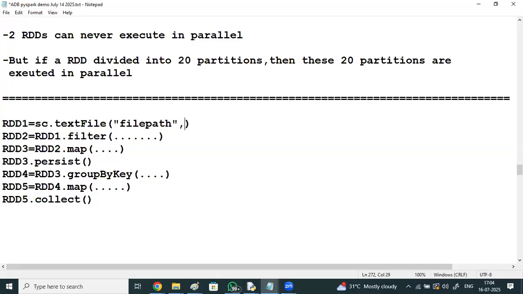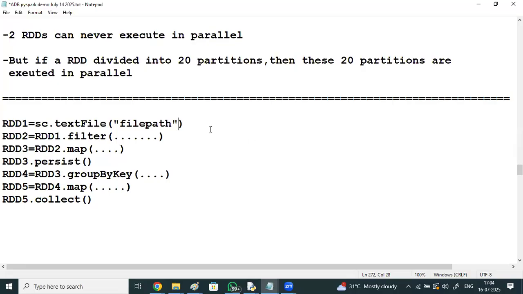I want to store it on more systems so that I can get more speed. In such a case, you can give 20 here, which indicates the number of partitions you want. If you are loading a file and creating an RDD, but you want 20 partitions, you give 20. If you want 30, you can give 30 in this way while loading the file. Otherwise, by default, it will take care with the default number of partitions.